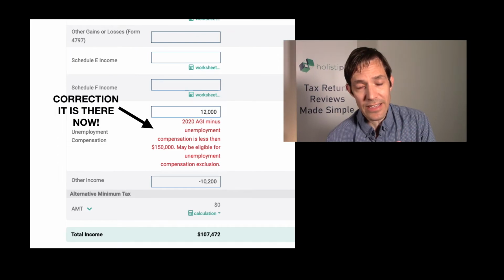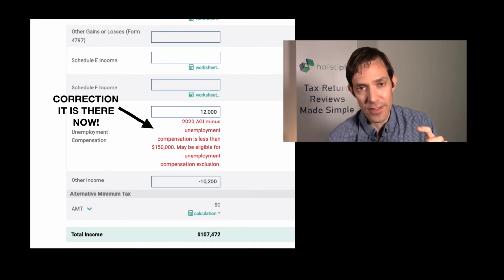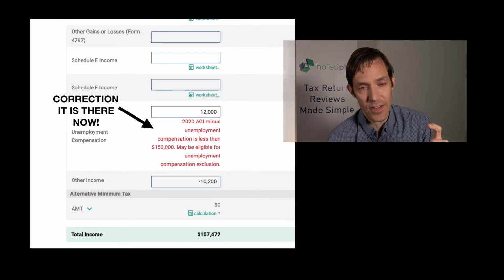And the way you model it is the same way it's happening on the return, which is you find out how much unemployment compensation went to each spouse, if it's two people or just the one, and then the maximum you can do is $10,200. And then you have to check to see if they're truly eligible based on the AGI. It's not there at present, but as of tonight, we're going to add a little flag that'll say, yes, this person, if you take AGI minus unemployment compensation, yes, it looks like they're under that $150,000 limit. So you can do some of this modeling and scenario analysis.